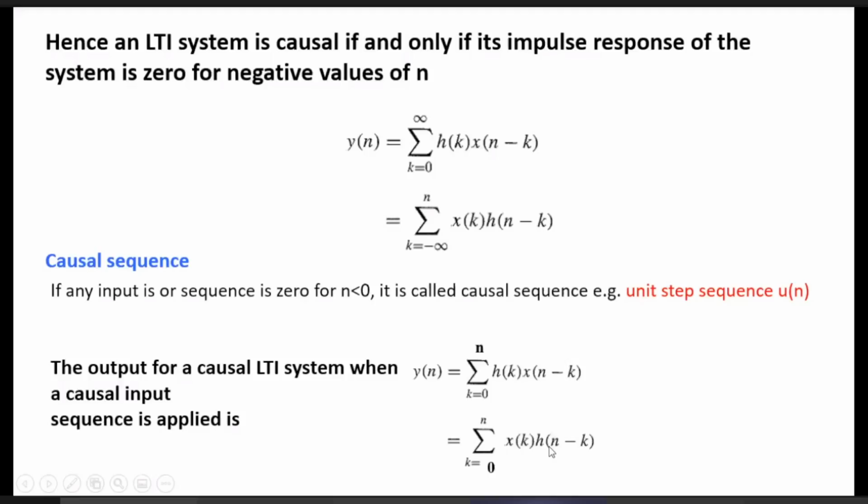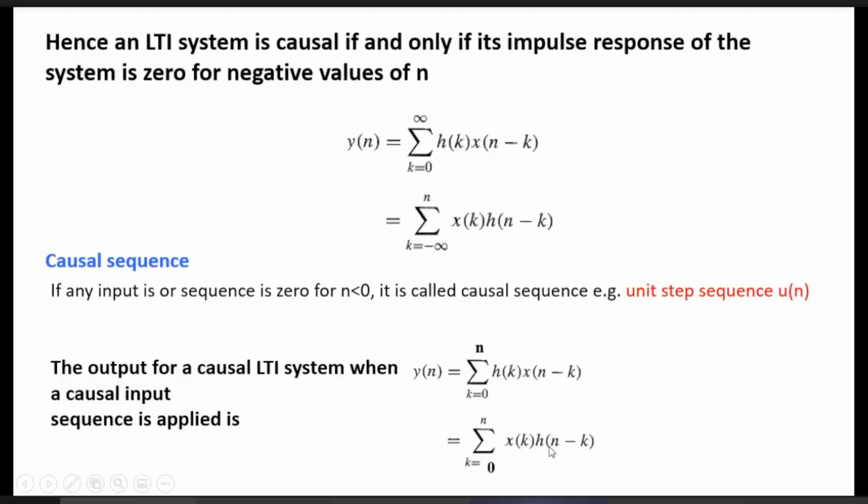Now another important property of a causal LTI system is stability. What does stability mean? BIBO stability: if the input magnitude is small, then the output magnitude should also be small. This is BIBO stability. Bounded input produces bounded output.